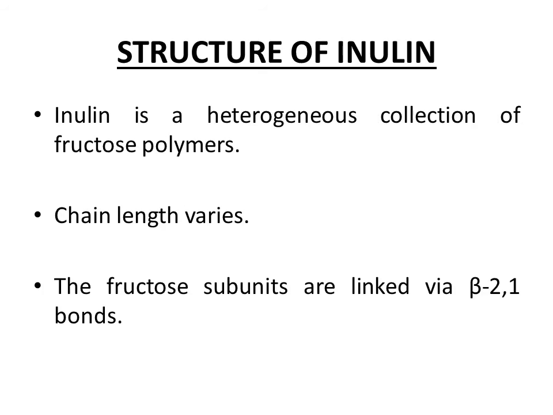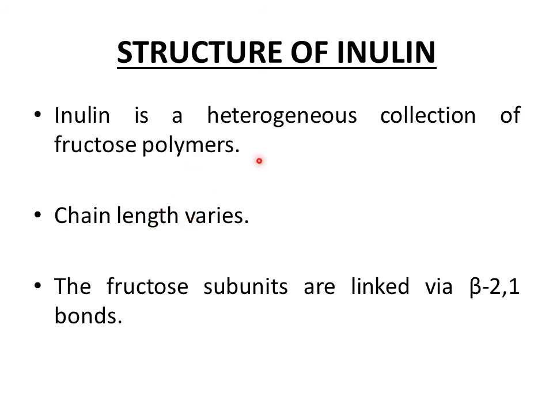Inulin is a polymer of fructose, and it is basically a heterogeneous collection of fructose polymers. Why do we call it a heterogeneous collection of fructose polymers? Because it is a mixture comprising fructose polymers of varying lengths.